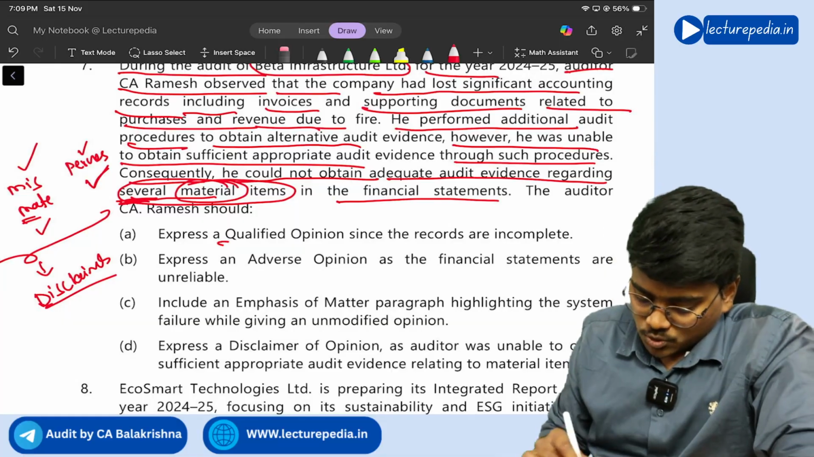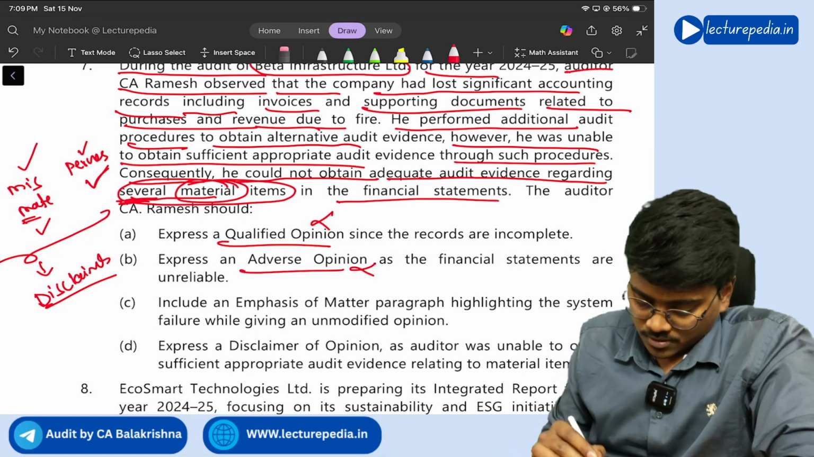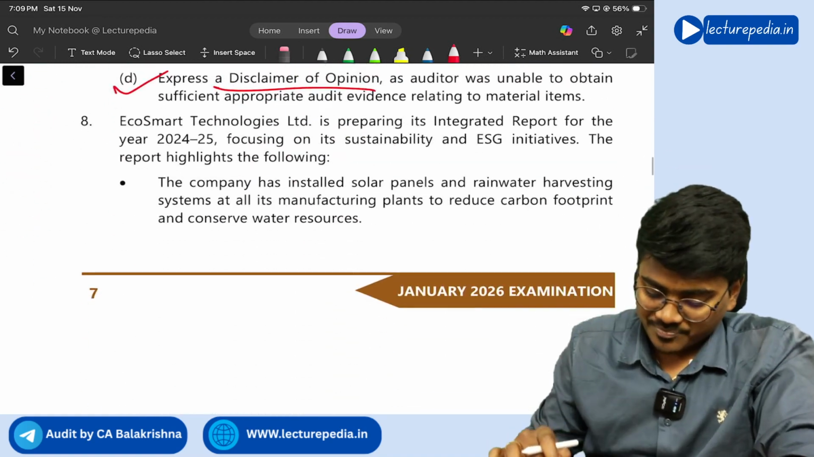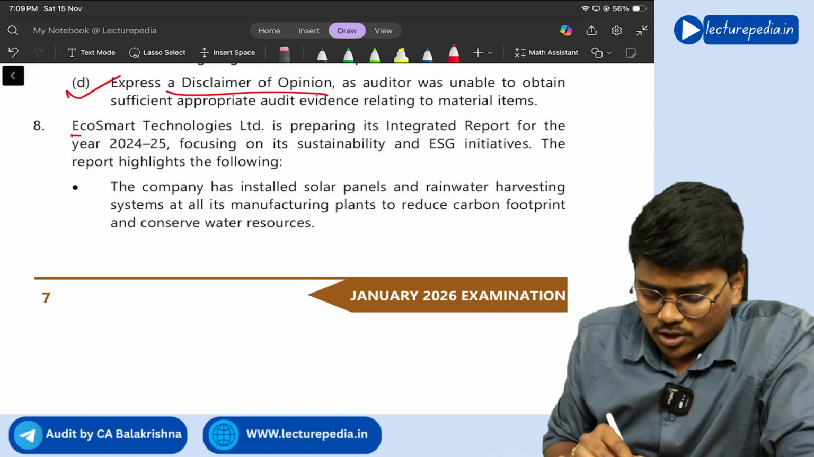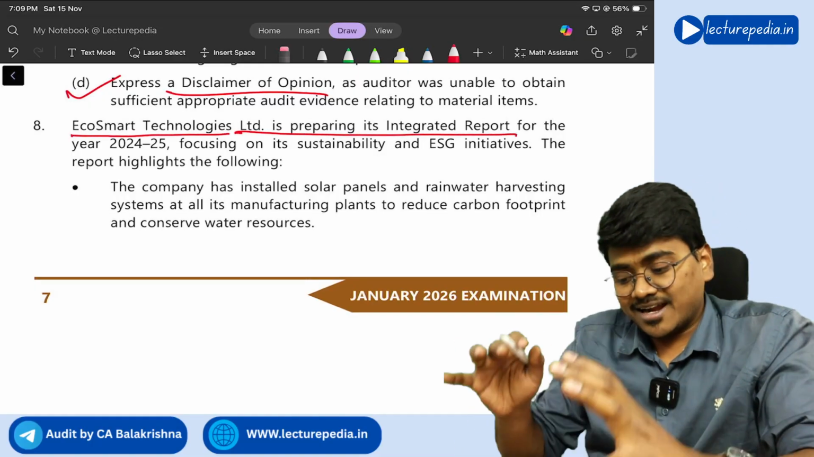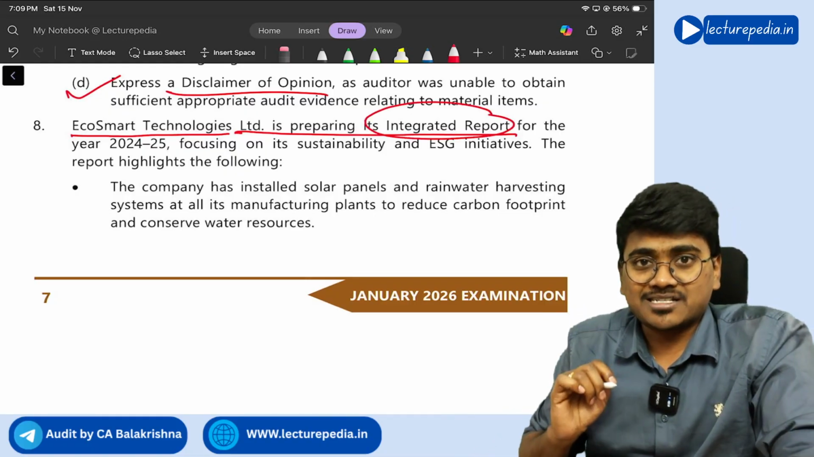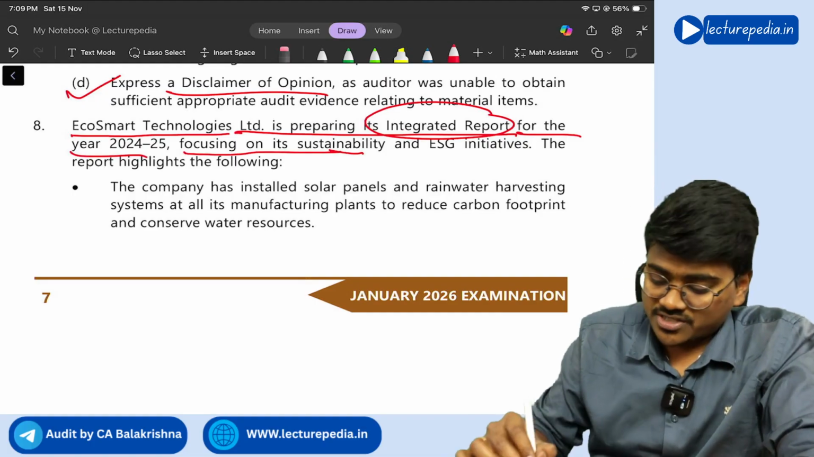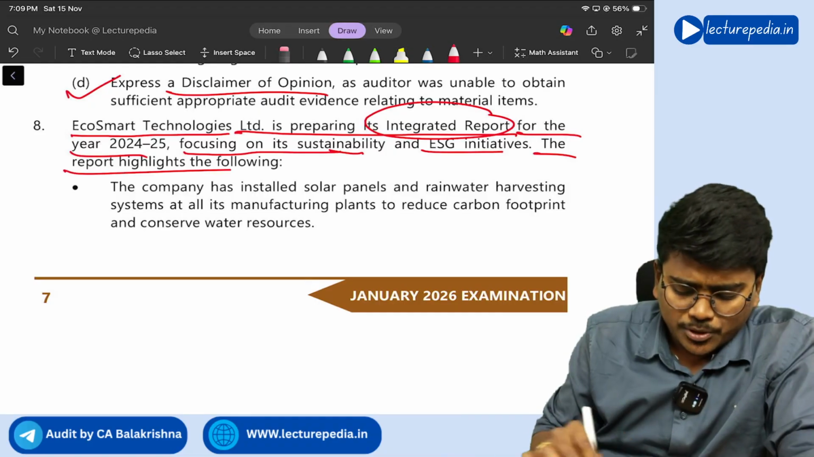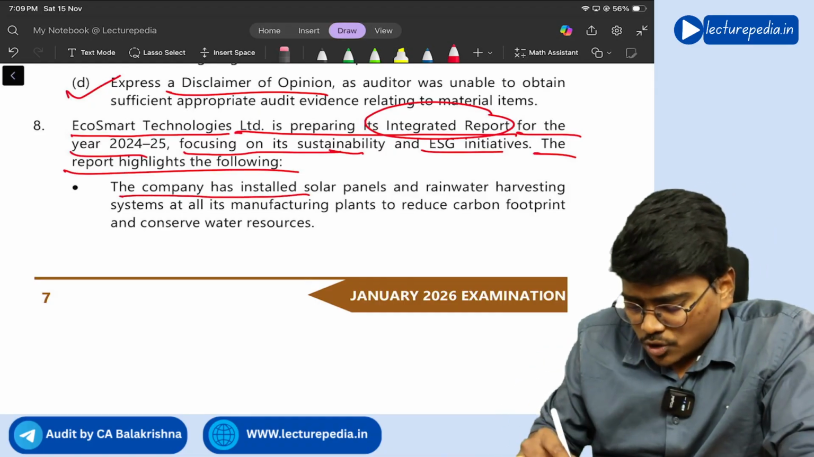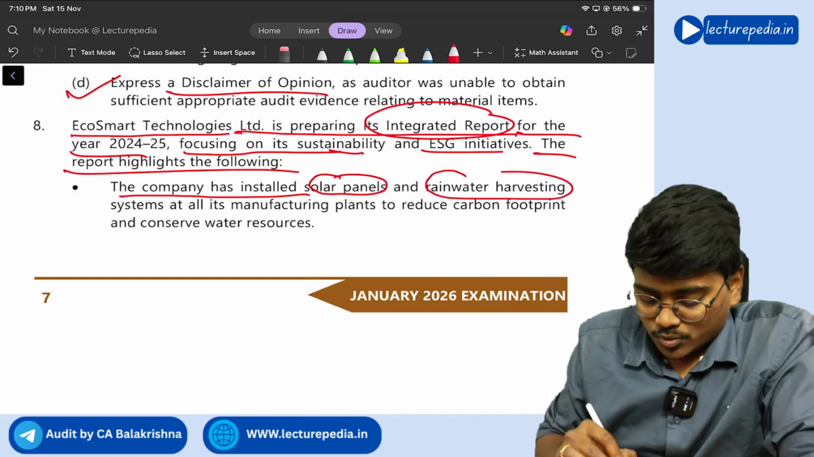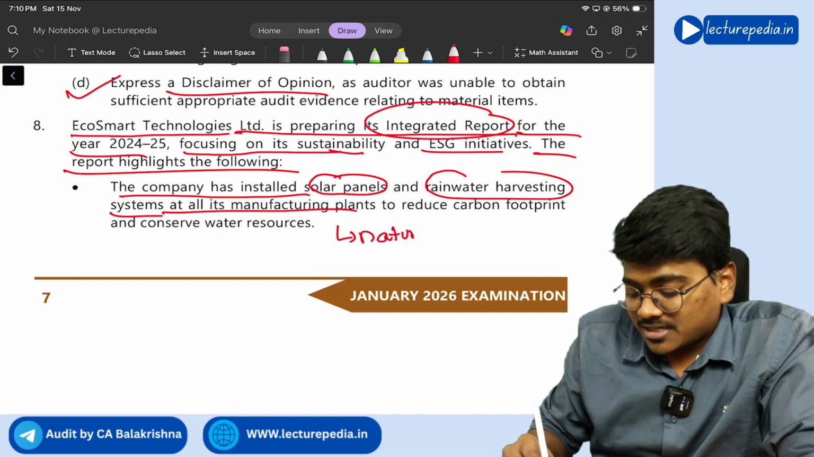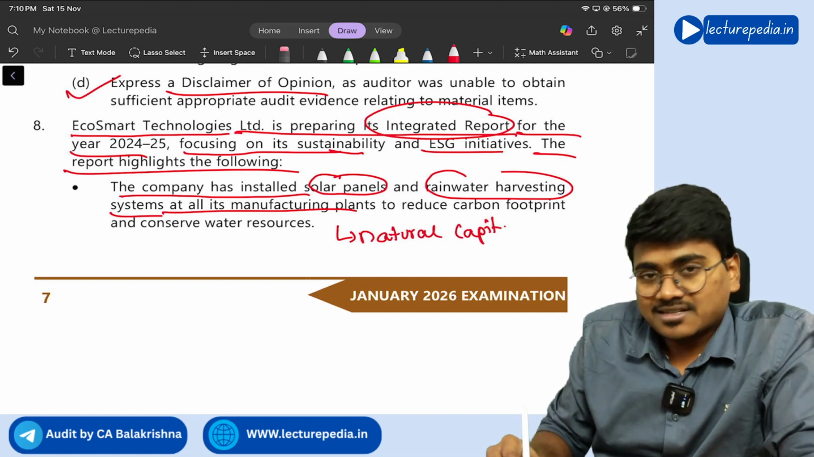So option A says qualified, wrong. B says adverse, wrong. C says EOM, wrong. D says disclaimer. Option D is correct, right? Yes. Next, MCQ 8. EcoSmart Technologies Limited is preparing its integrated report. Integrated report means six capitals, six C's, for the year 24-25, focusing on its sustainability and ESG initiatives. The report highlights the following. The company has installed solar panels and rainwater harvesting systems at all its manufacturing plants.